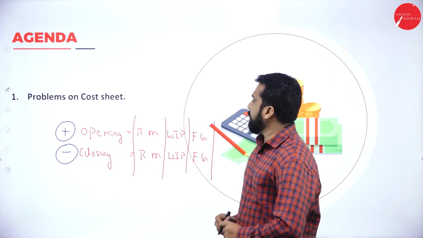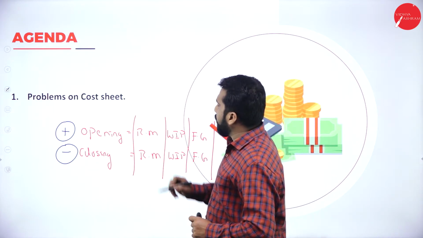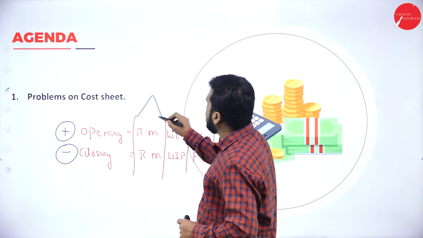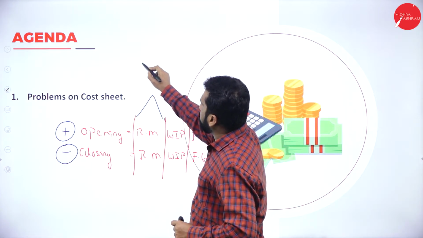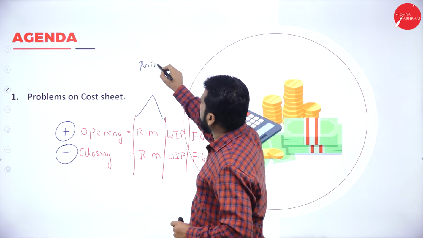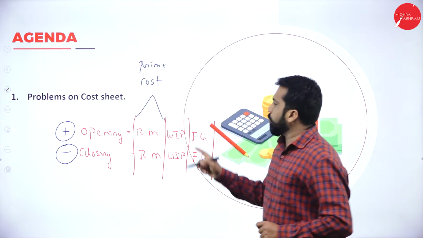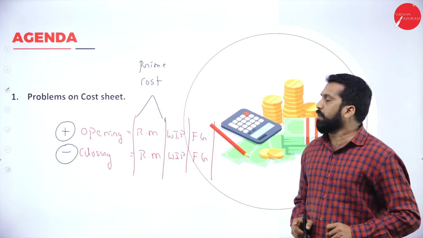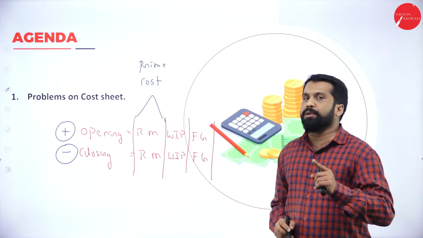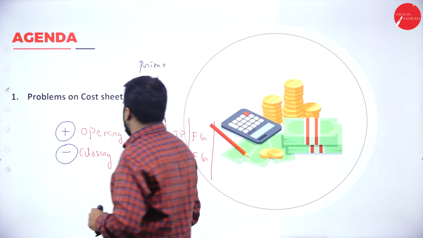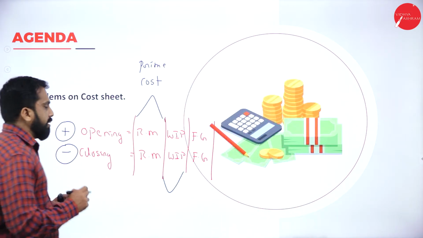Remember this. Then, opening raw material and closing raw material always come under prime cost. Opening and closing raw material come under where? Prime cost.